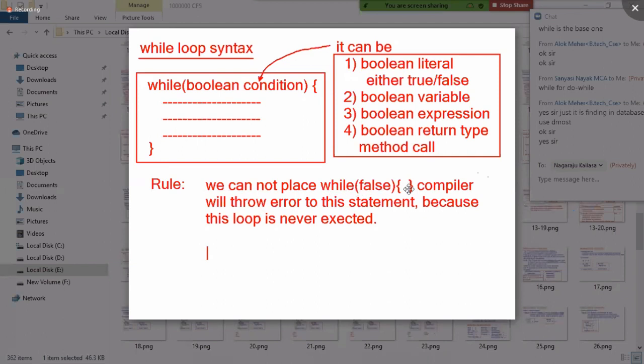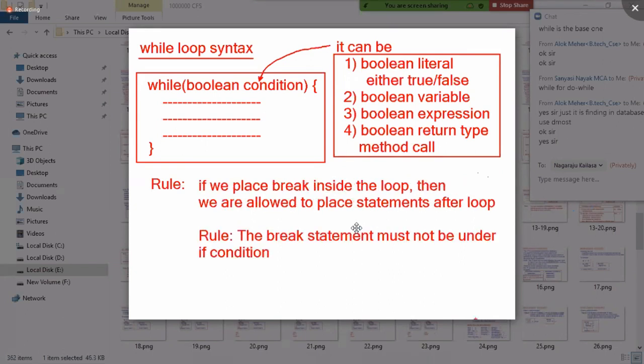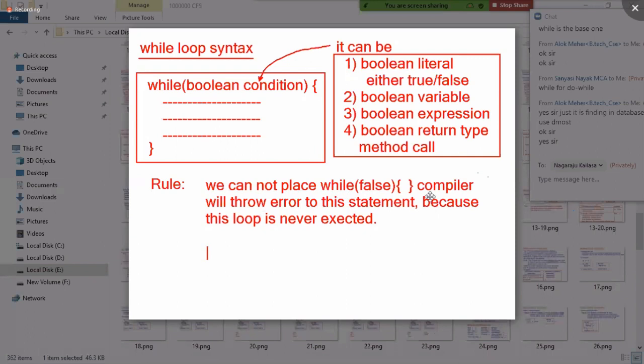We cannot place while false; the compiler will throw an error for this statement because this loop is never executed. With while true, if you place statements after it, there will be a compile time error. If I write while false, the loop itself is the error because while false is never executed. I'm giving all the points quickly and I will test every point in the program.